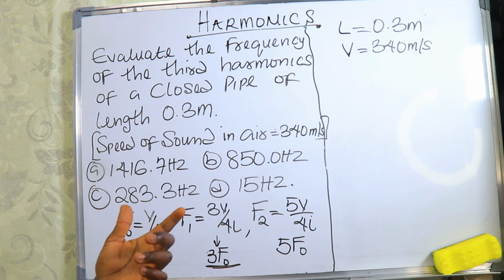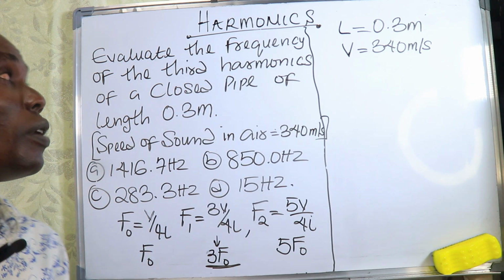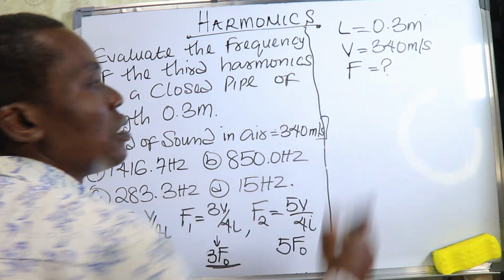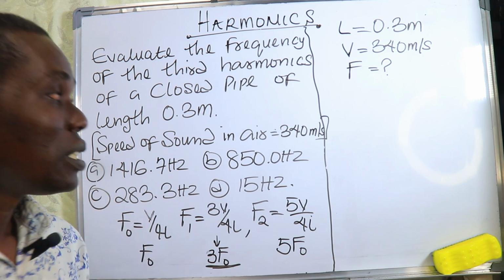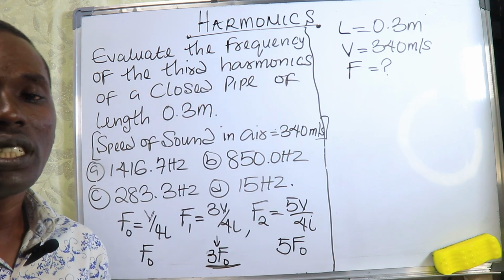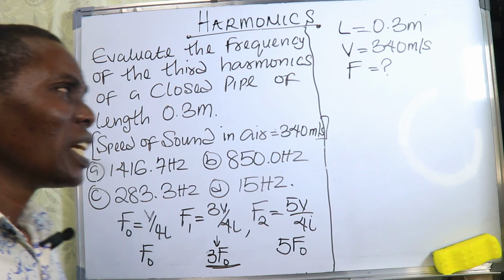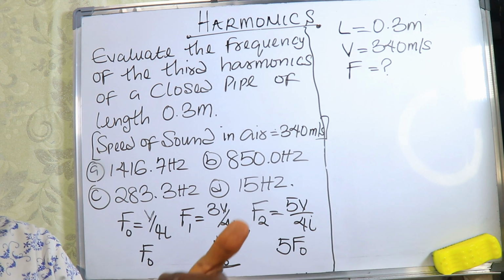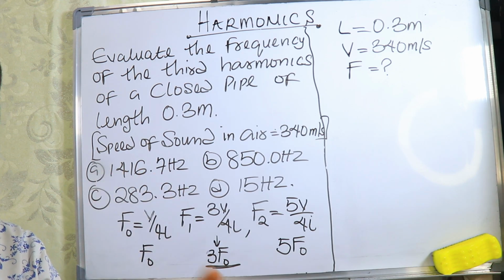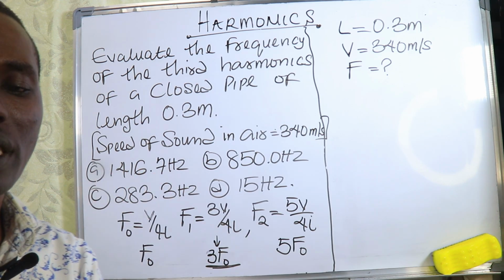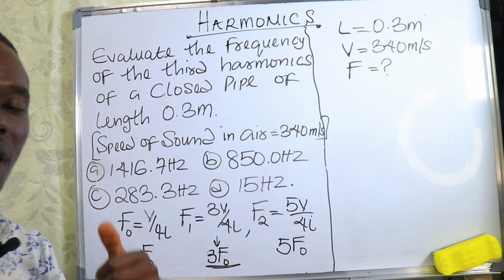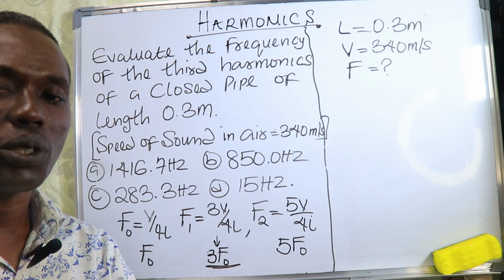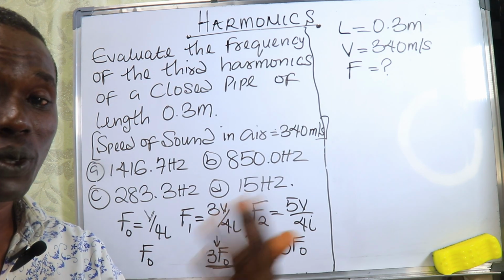Now what else did they give us? They tell us it is a closed pipe, and they ask us to find the frequency. So where your mind should go now is that they say it is the third harmonics for a closed pipe. Remember, closed pipe has the fundamental frequency. After the fundamental frequency, it has the first overtone, and that first overtone is the third harmonics. After that first overtone, it has the fifth harmonics, and that fifth harmonics is the second overtone. So make sure these things do not confuse you at all.